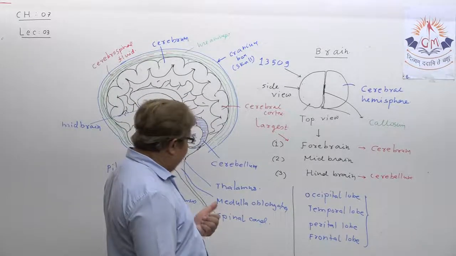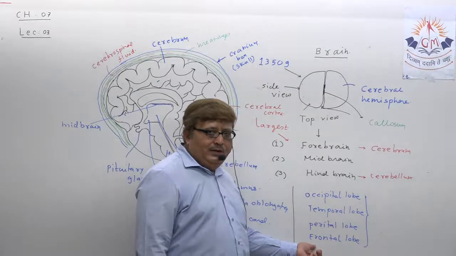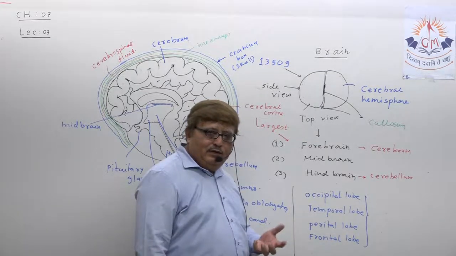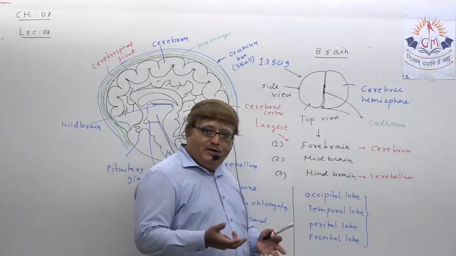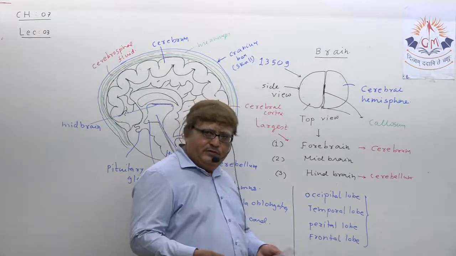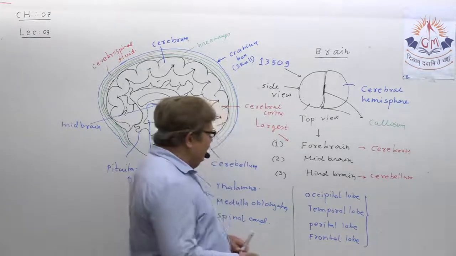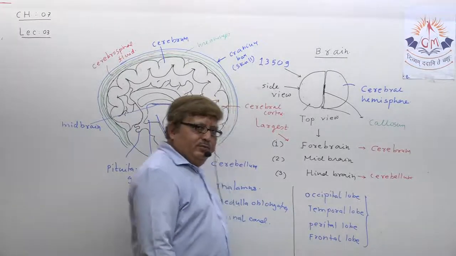Understand? Now, just try to think, if your frontal lobe got some clotting of blood, what happens? You are losing your memory. You are not able to identify anyone, you lose your memory completely. So this can happen. Understand? So the role of the cerebrum is very important.